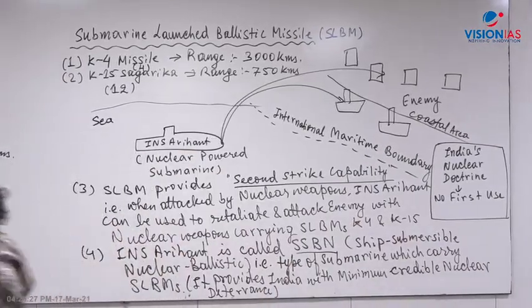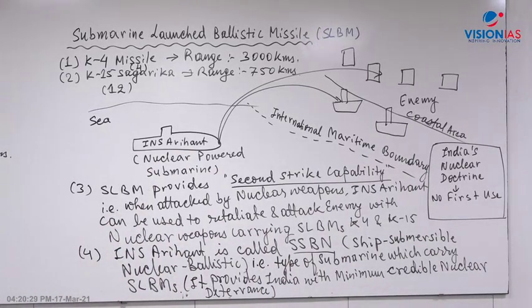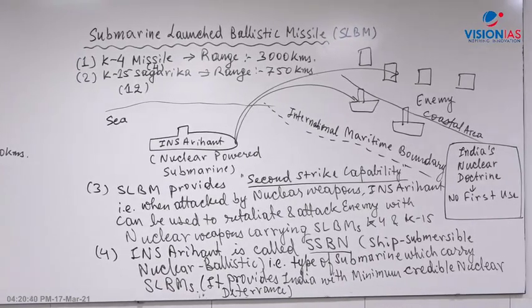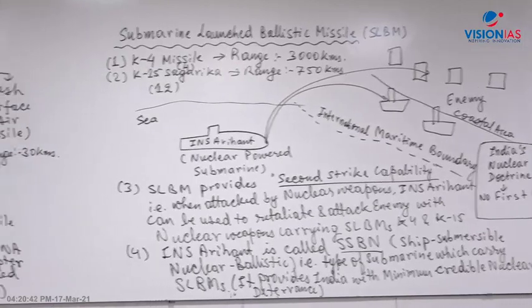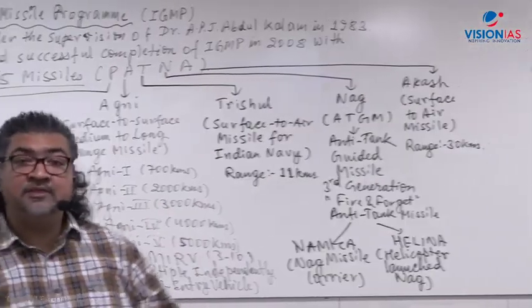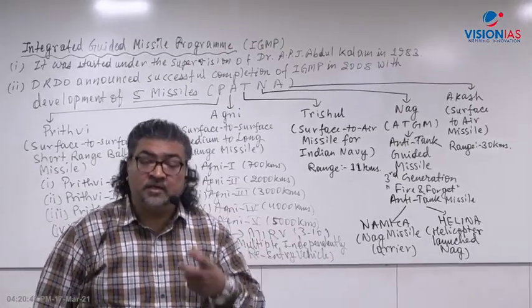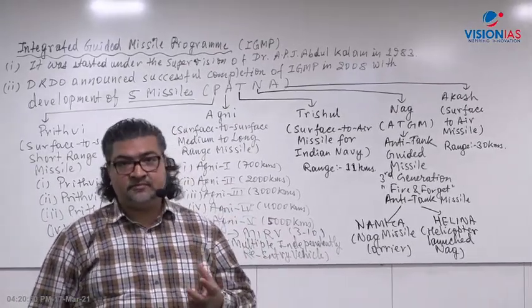Such kind of submarine is called SSBN. Clear there? Alright, so I have covered about the missiles. I have gone into that. Those which are current, Barak missile or QR-SAM or MR-SAM, Astra, which have come in PIB, in the current news, you will be learning that in the PT365 class.